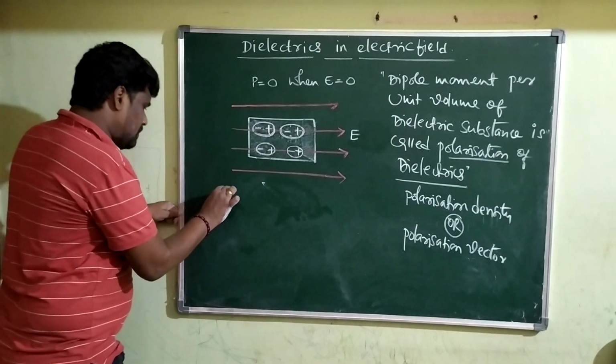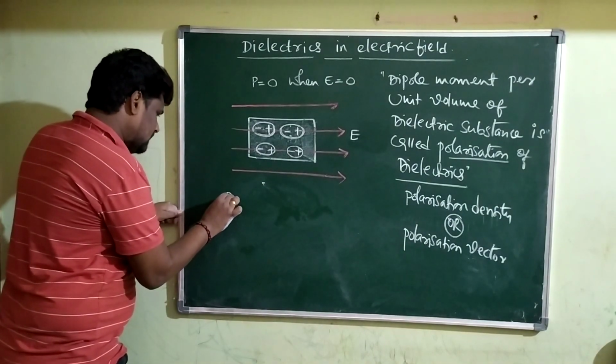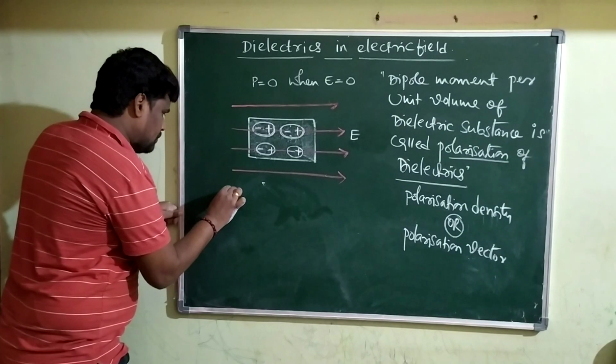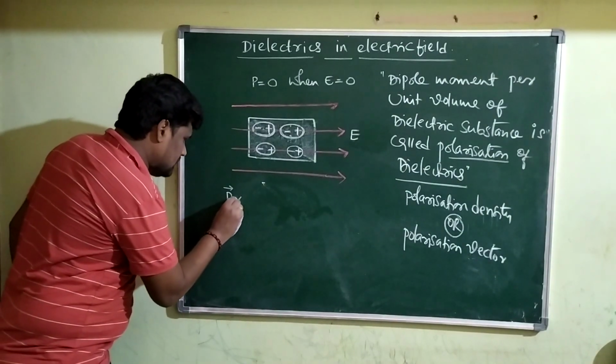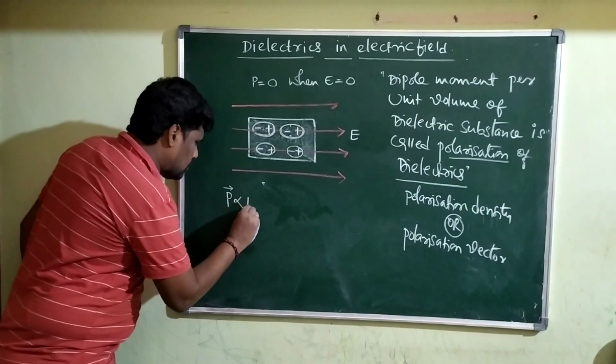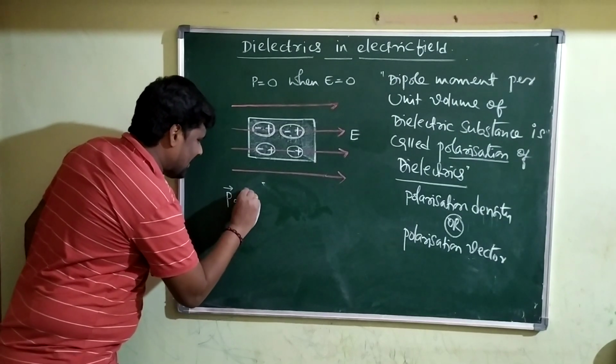If P is the polarization vector, this polarization vector is directly proportional to the applied electric field.